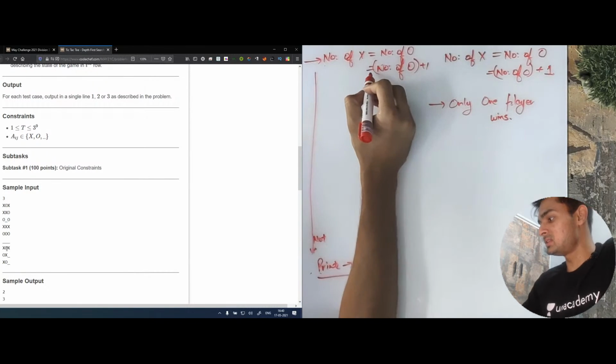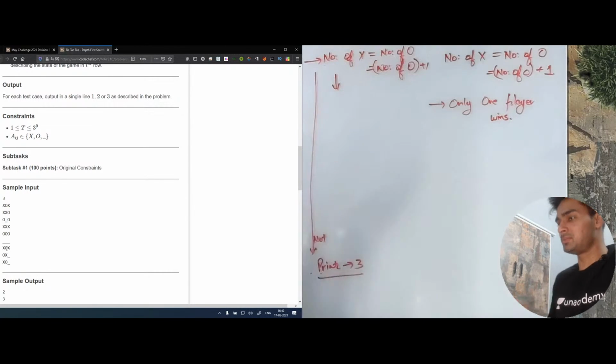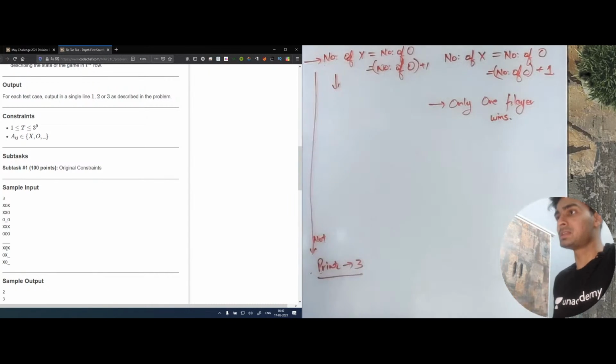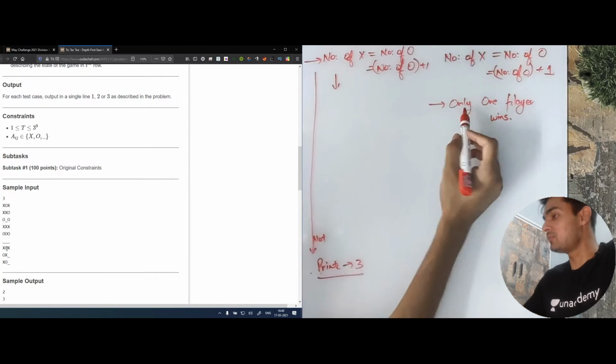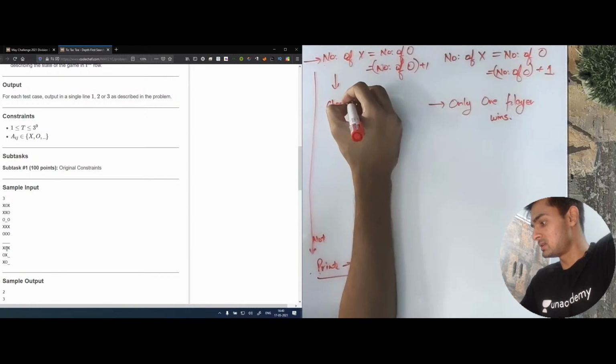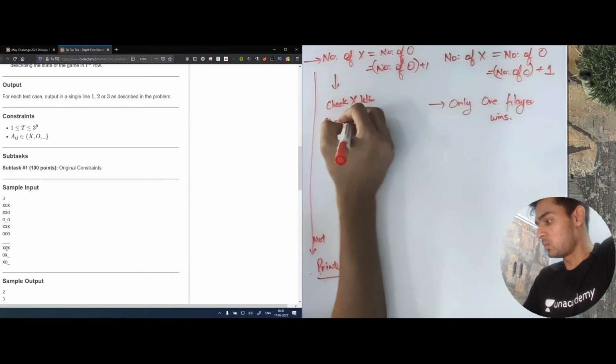Now let's say this was true. That means this position is reachable. We know that we are able to reach this position. Now we need to see if any one player has won or not, because we know that only one player can win. So we'll first check x win, and check O win.